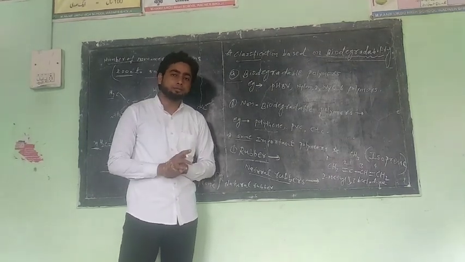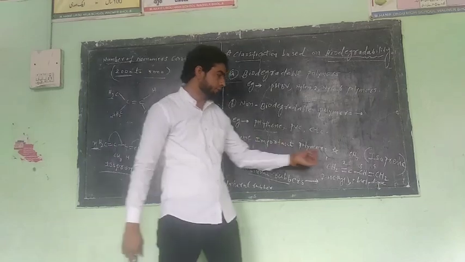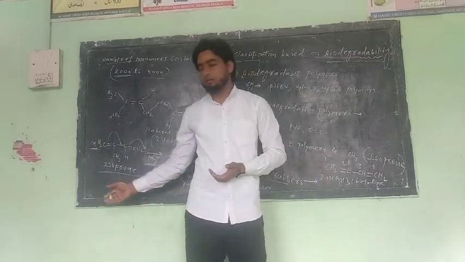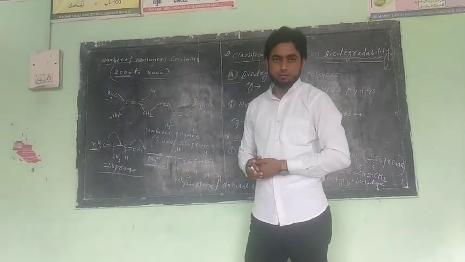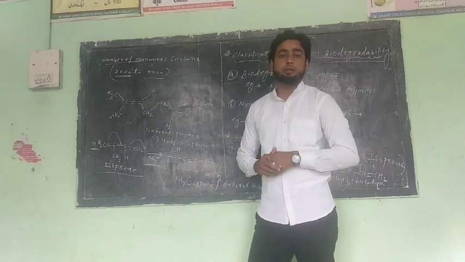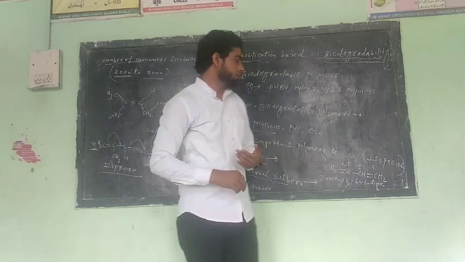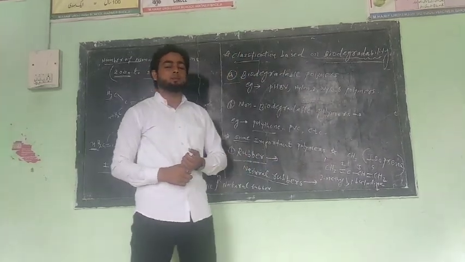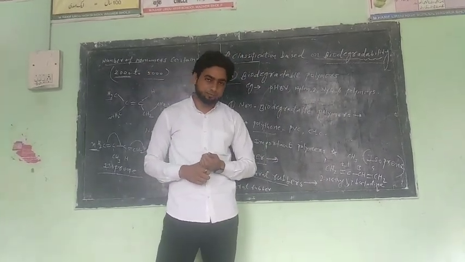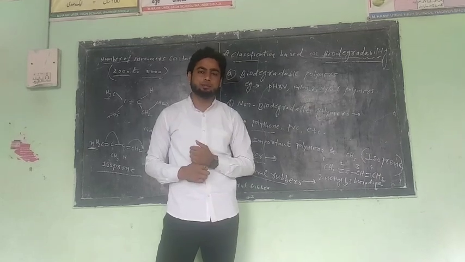Clear? Now a question asked in examination. Which monomer is used in the preparation of natural rubber? We take isoprene. How to prepare natural rubber? We take these reactions, with the help of addition reaction. Clear? Okay. Now a question asked in examination: explain the properties of rubber. You know, it's a simple question.